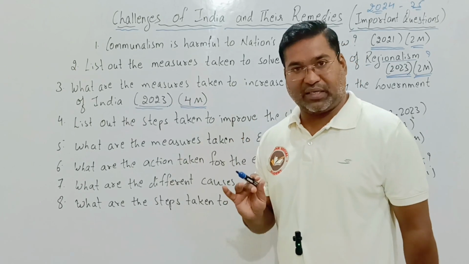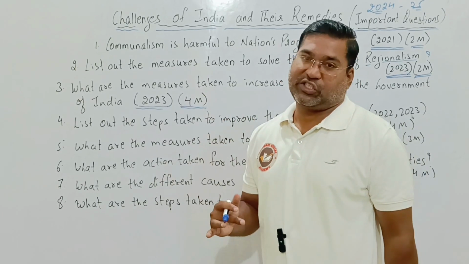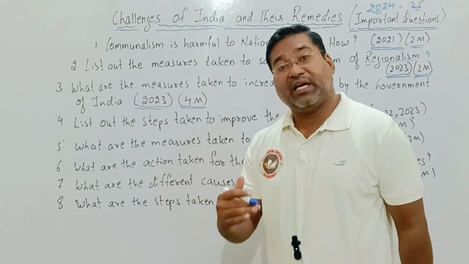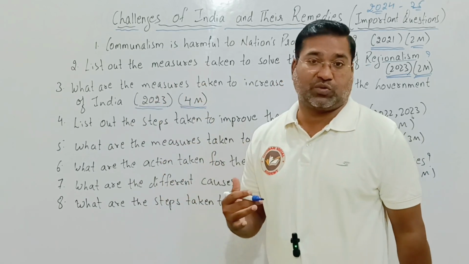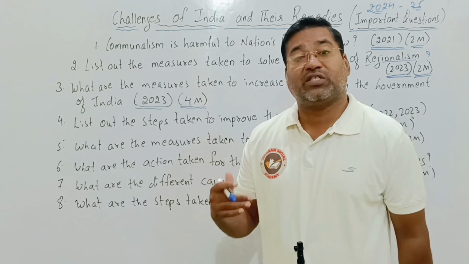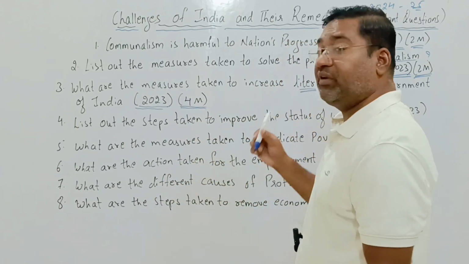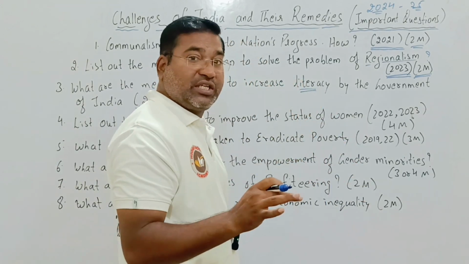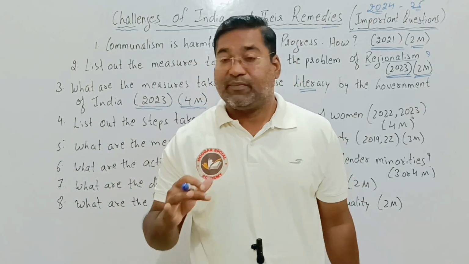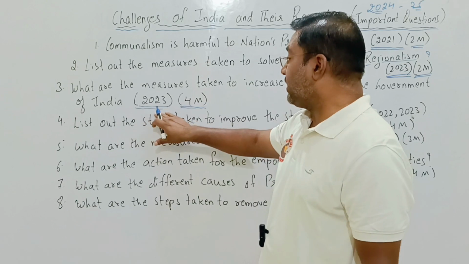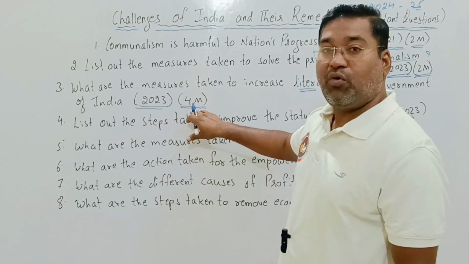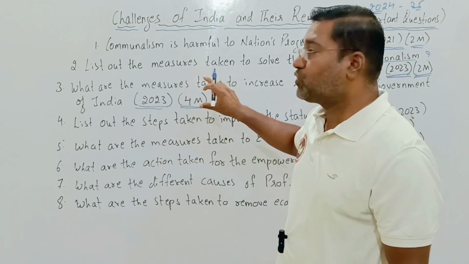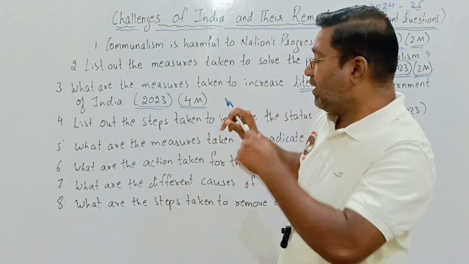Literacy is a very important topic. How much percentage have we reached, and for that what steps have been taken by the Government of India and by the Karnataka government also? Regarding that, what steps have been taken for the improvement of literacy, not illiteracy, for the improvement of literacy? This question has been asked in the annual exam, right? In the year 2023, for 4 marks. So this is also one of the very important questions from the challenges of India and their remedies.